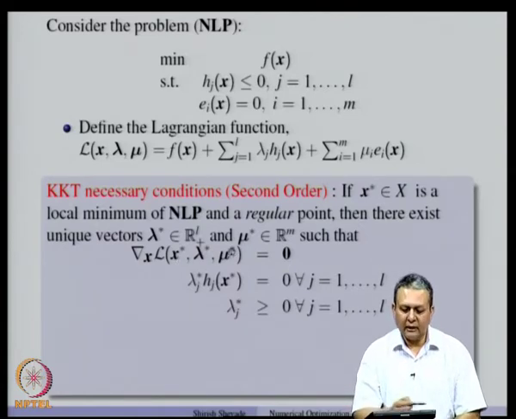In addition, the complementary slackness conditions hold, that is lambda j star Hj star is 0 for all inequality constraints and lambda j stars are non-negative.